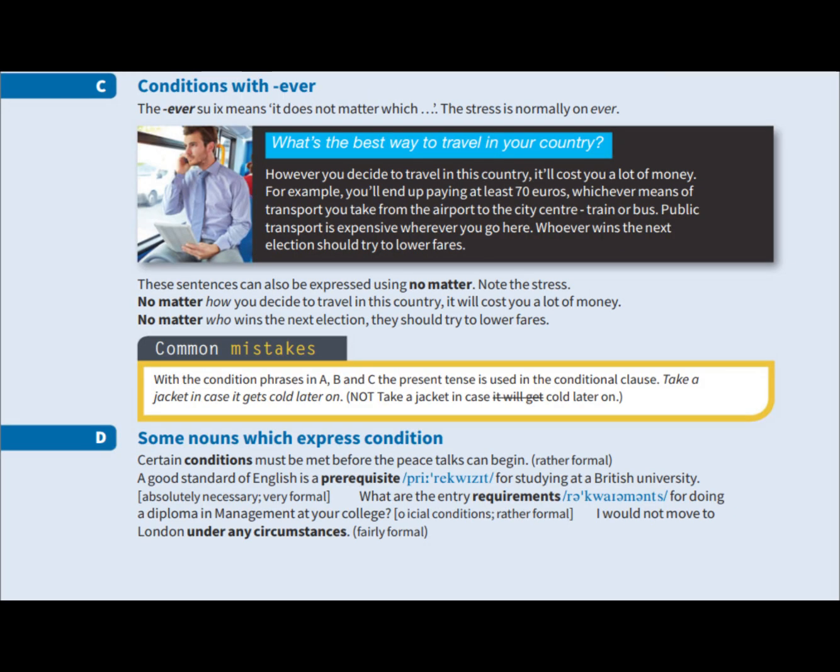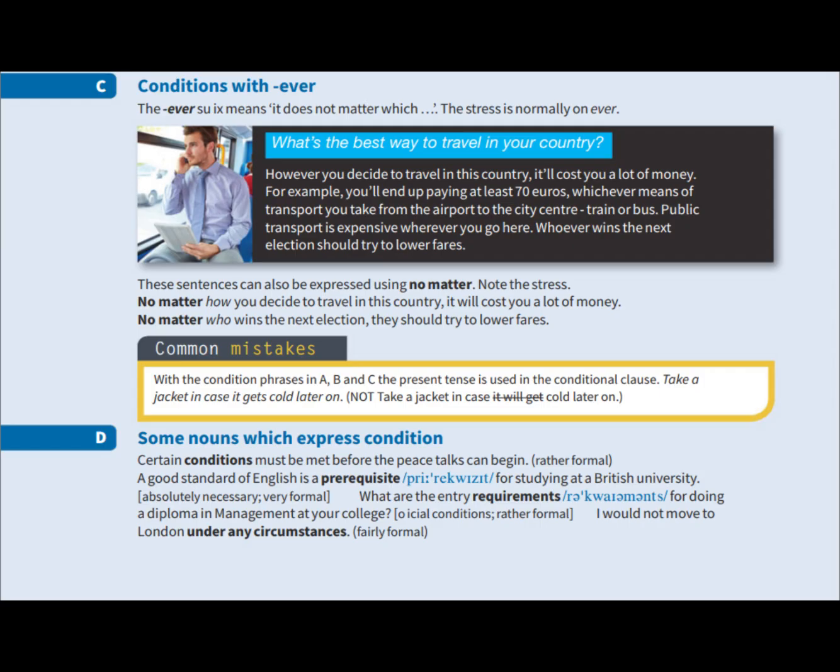C. Conditions with words ending in ever. Words ending in ever can show that the particular person, place, method, or choice does not matter. The main stress normally falls on ever. However means that it does not matter how something is done. For example, however you decide to travel in this country, it will cost you a lot of money. Whichever means that it does not matter which one you choose. For example, you will end up paying at least €70, whichever means of transport you take from the airport to the city center. To end up doing something means that this is the final result of the situation.